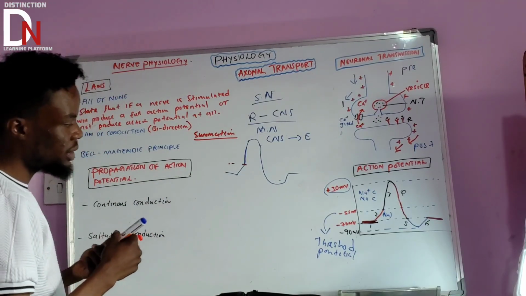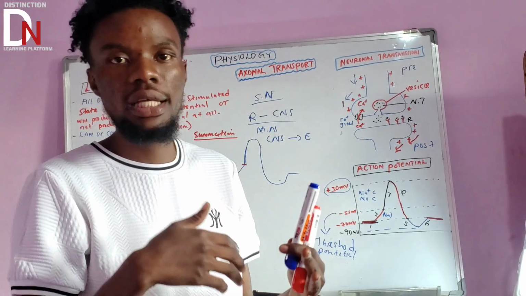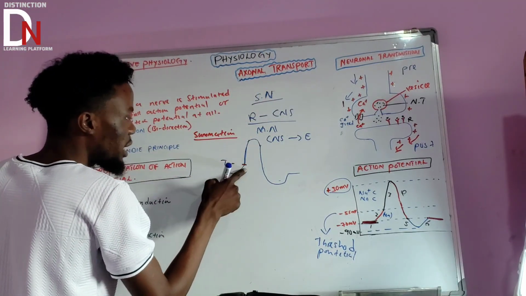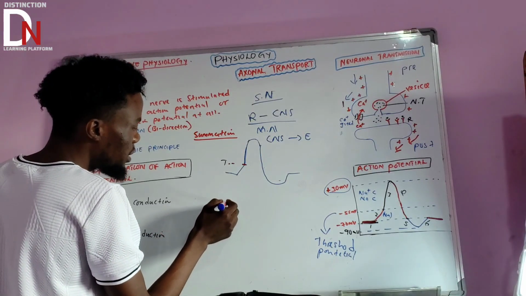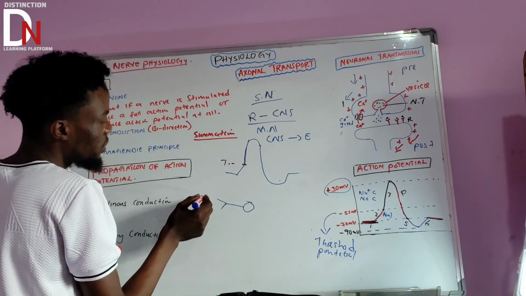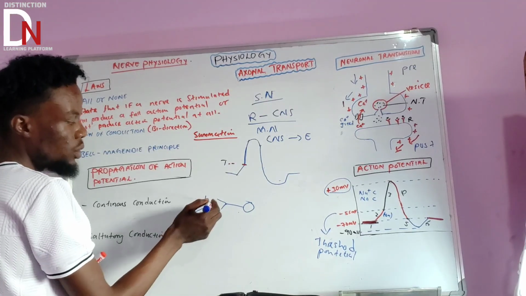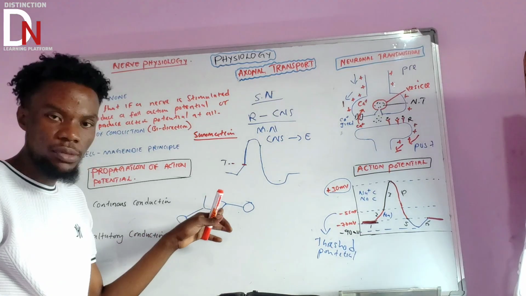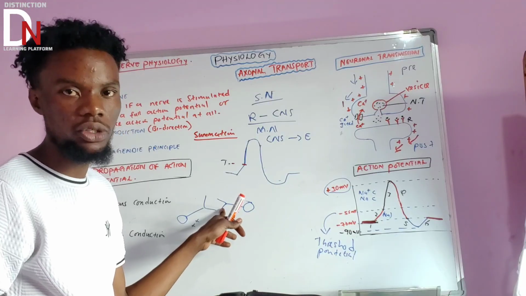So the law of summation is basically saying there are some stimuli that can't reach the threshold potential. Let's say this is a nerve cell, and there is another nerve cell here, but this nerve cell is failing to stimulate this other nerve cell. Why? Because the stimulus is weak. The amount of neurotransmitter that is there is not enough to reach the threshold potential.